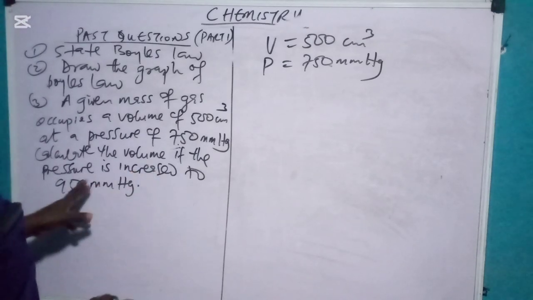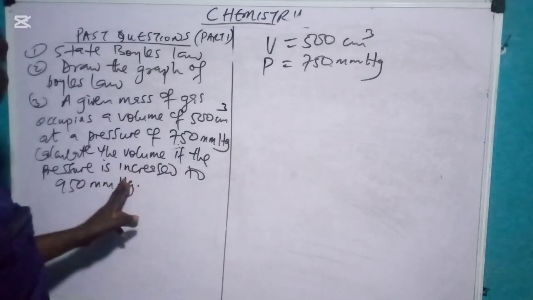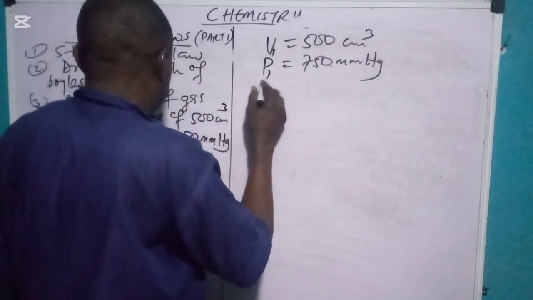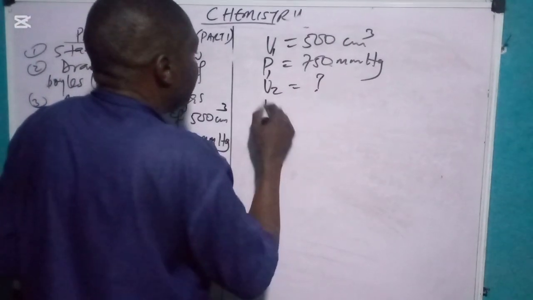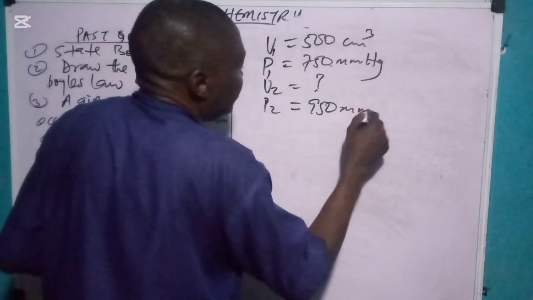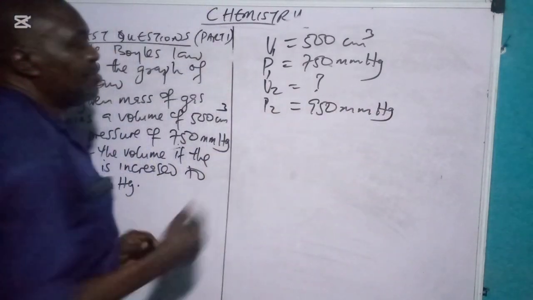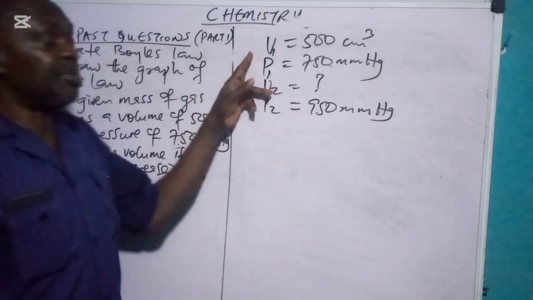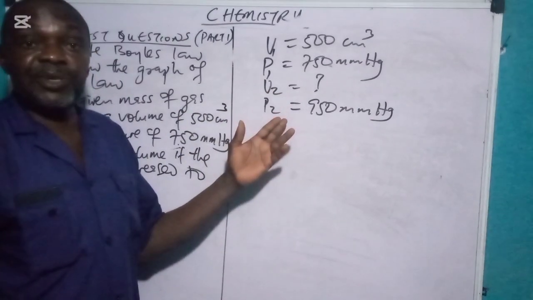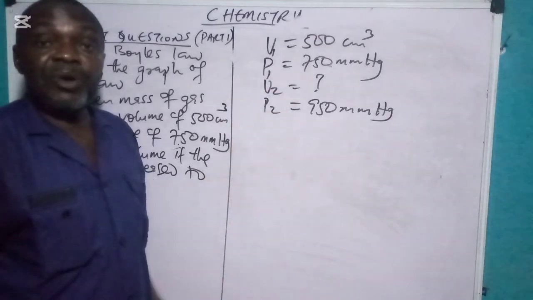Calculate the volume if the pressure is increased to 950 millimeter mercury. We make this one initial, then V2 we don't know, P2 equals 950 millimeter mercury. So that's how we have separated them. This is the initial, the beginning, this is the final. You can see that there's no temperature here. Therefore, we use Boyle's law.